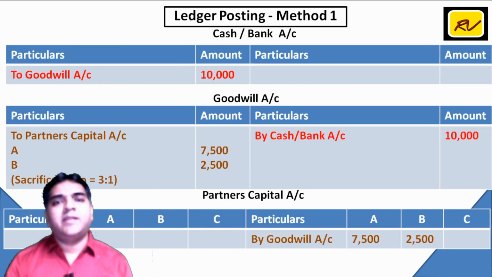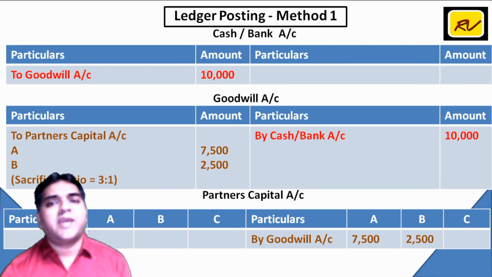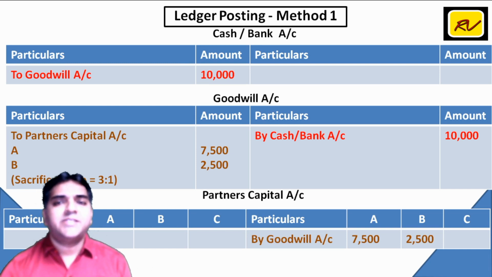If we try to understand the ledger posting, the first entry is cash bank account debit to goodwill. So cash के debit में लिखा to goodwill, accordingly goodwill के credit में लिखा by cash bank. This is the double effect. In the second step, this goodwill will be distributed between old partners. So in this example, goodwill account debit, A and B are the old partners, and I have assumed a sacrifice ratio of 3:1.